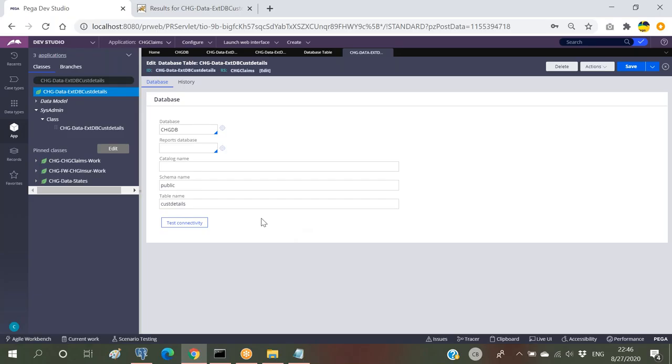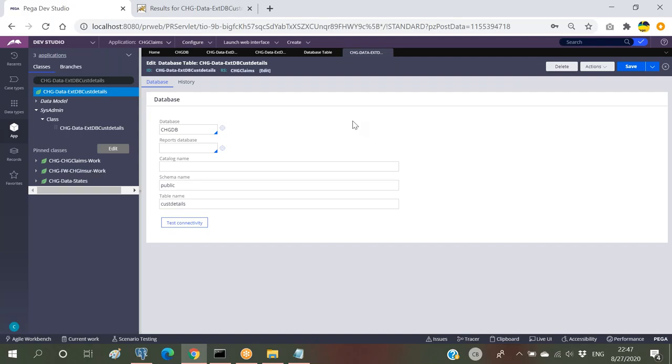So I'm trying to link this particular class with this table. Once we link it, we have to create one activity. In comparison with the normal procedure, we have created one class and we have configured one table for that. After this, in order to get the data from this particular class which is connected to this table, we can go with an activity creation, and there we can have OBJ methods. So I'm trying to create one new activity, and within this activity I'll be going with the RDB methods now.